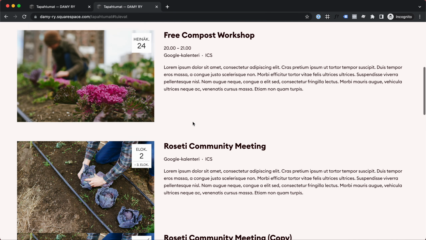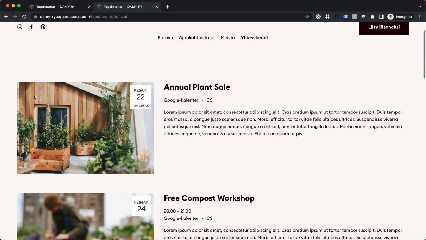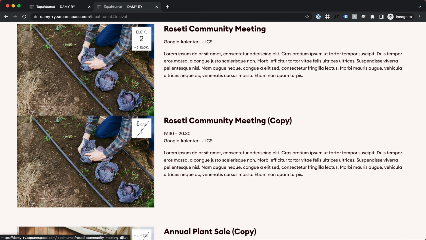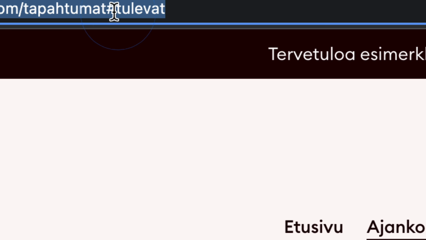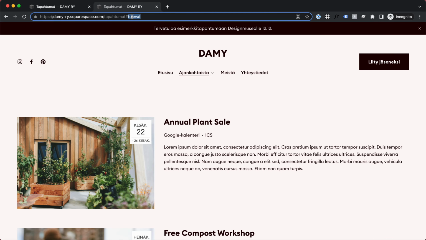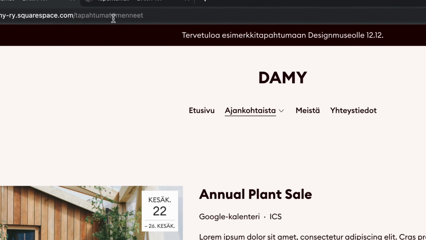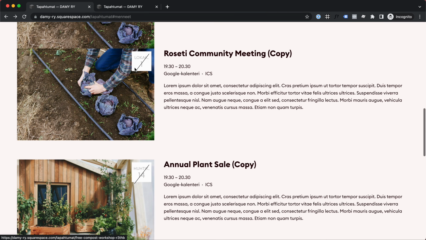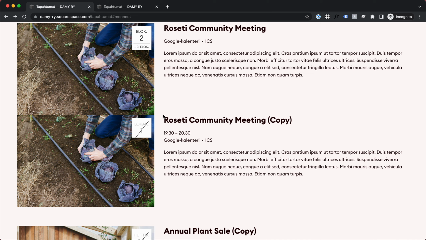I would like there to be a heading saying upcoming events and then past events between these two. And I'd also like to have a little logic that if this thing here says upcoming in Finnish, which it does, it's gonna scroll to the upcoming heading, and if it says past, it's gonna scroll the user to the heading we make here for the past events.